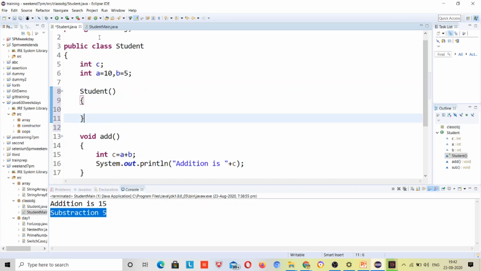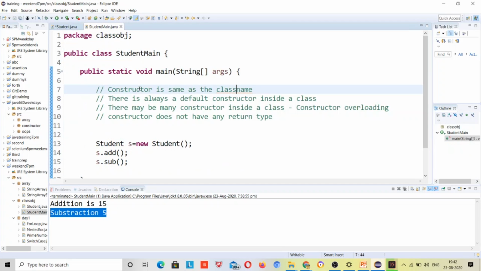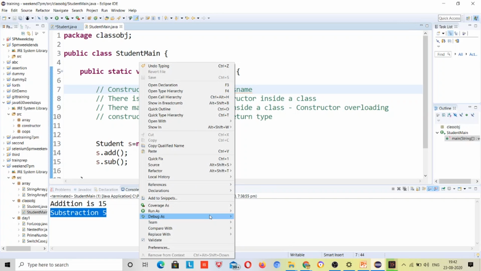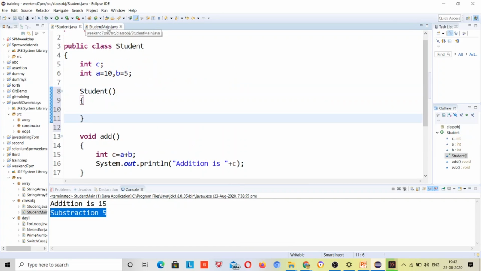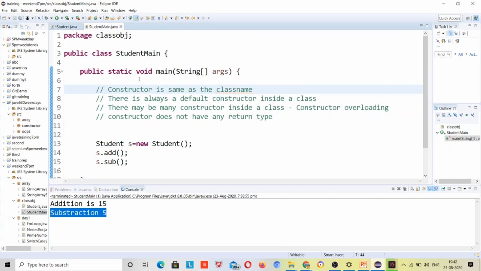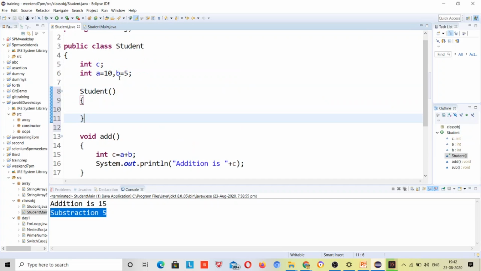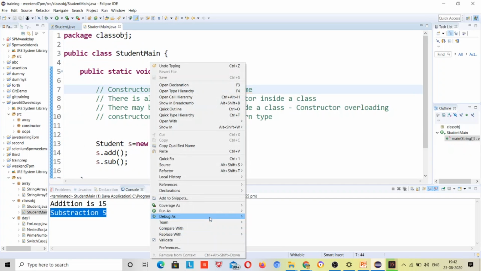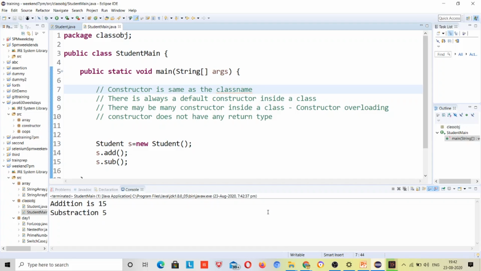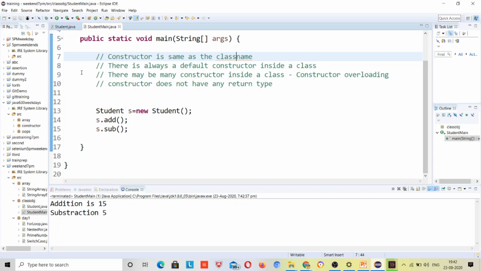So if I run this code, it will work fine, right? Constructor, I have given the parenthesis, right? Okay, let me save it and I will run this, right? It means there is a default constructor present inside that class.